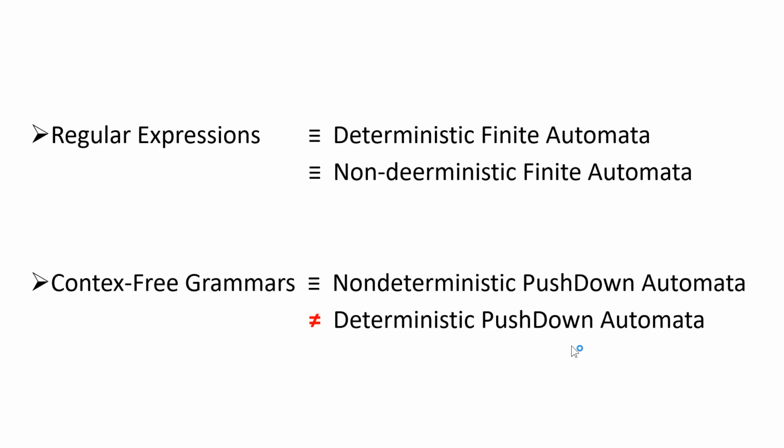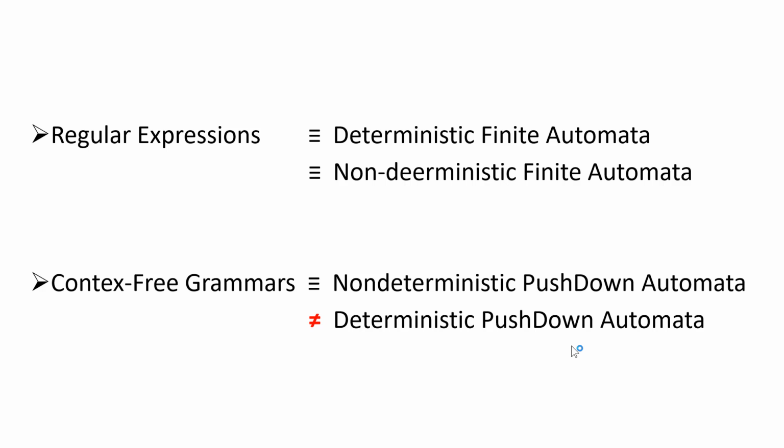In regular languages, we talked about the equivalence of regular expressions and DFAs and NFAs. The equivalence between DFAs and NFAs means the non-determinism did not add any power to the finite automata.